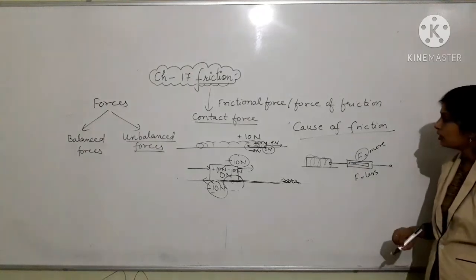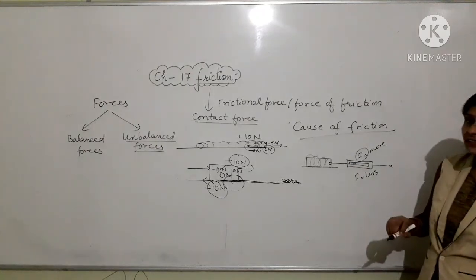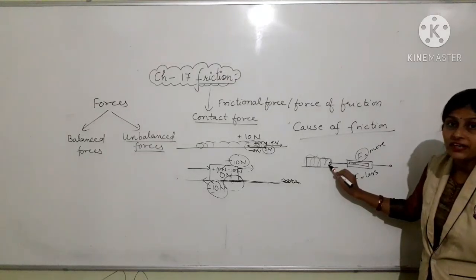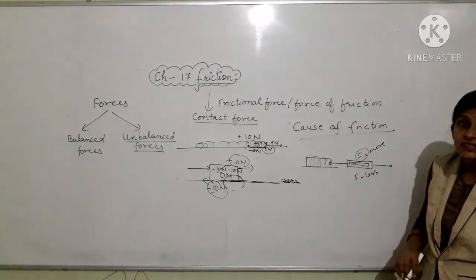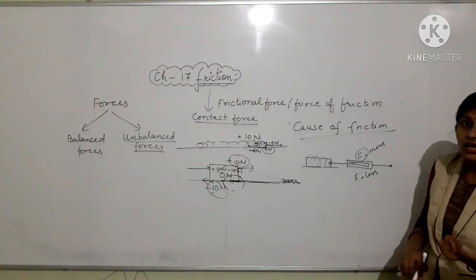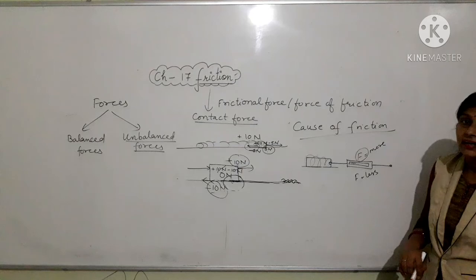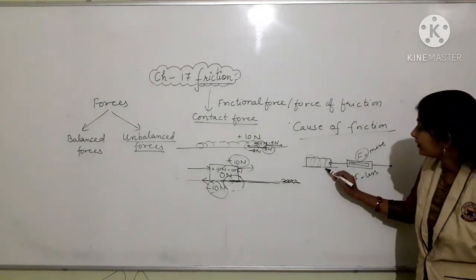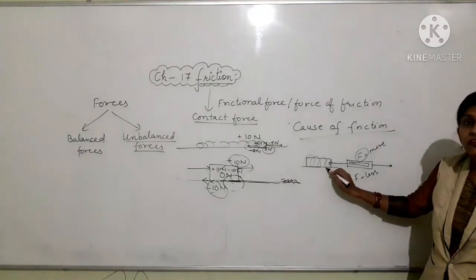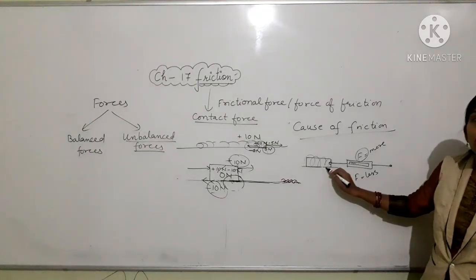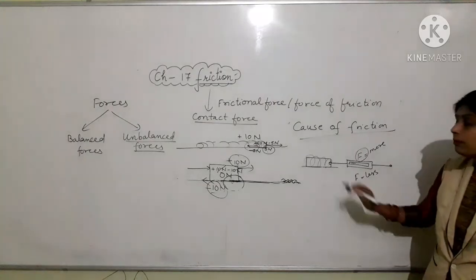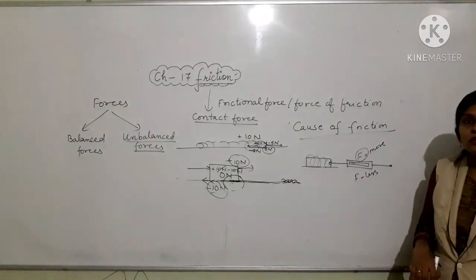Why? Because in the first case, the brick's surface, which is very rough, having a large number of irregularities, gets interlocked with the irregularities of the floor.